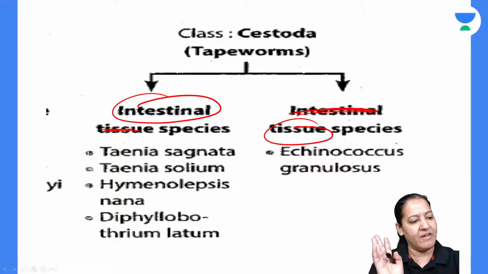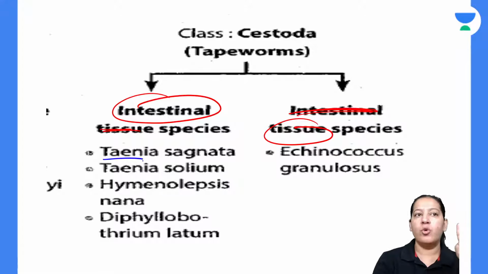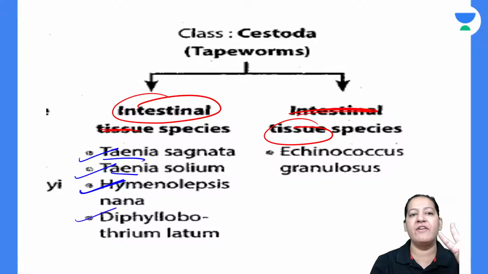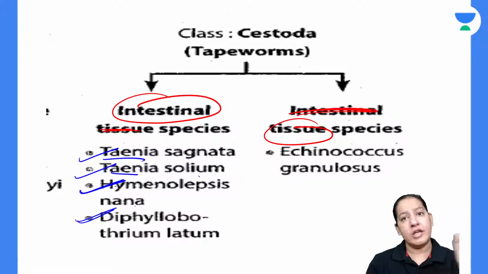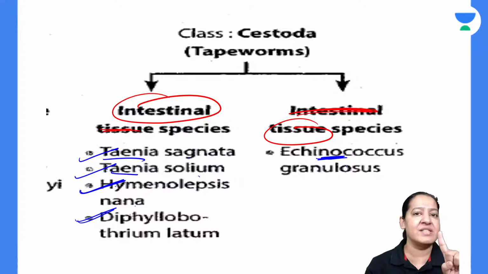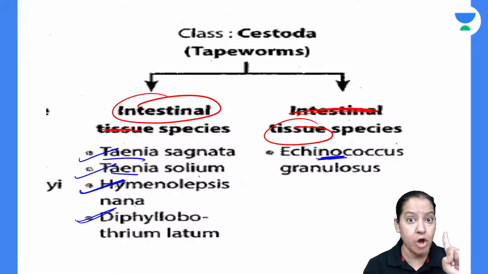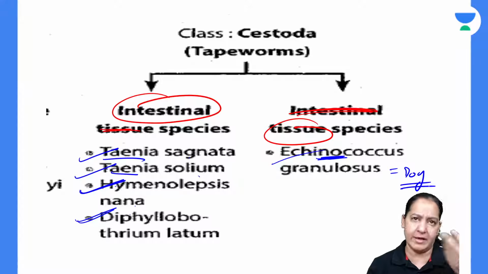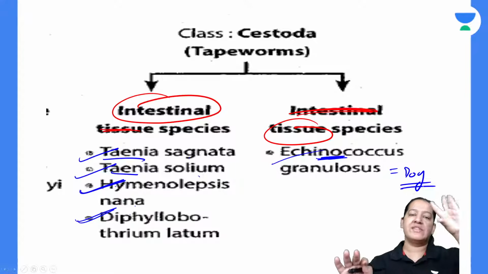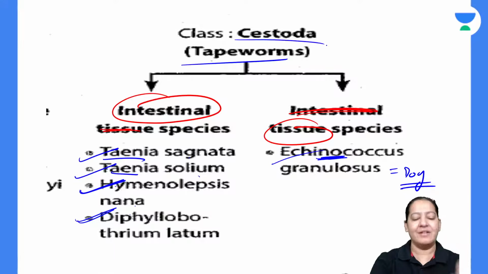In the intestinal one, we have 4: the 2 Taenia, Taenia solium and Taenia saginata, the one Hymenolepis nana, and Diphyllobothrium latum, D. latum. These are the 4 intestinal ones. In tissue there is only one, which resides in the viscera of the dog, of the sheep. That is Echinococcus granulosus, the dog tapeworm. You know it remains in dog. It causes hydatid cyst. So only 5 cestodes are there, the tapeworms. So we are done with cestodes.